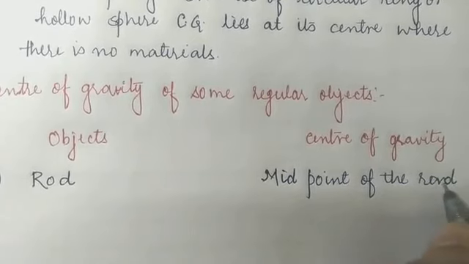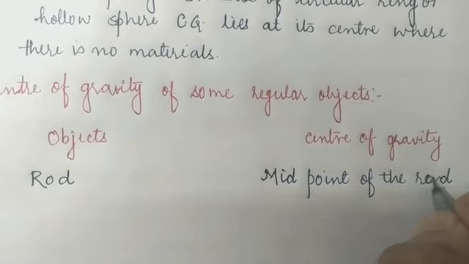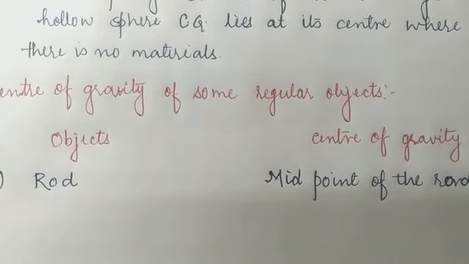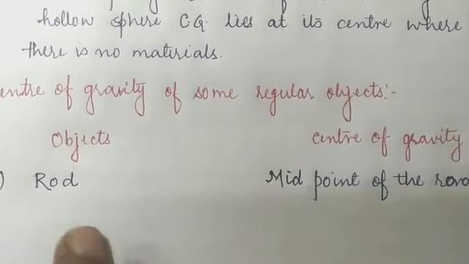So children, we can also see, if we are holding a rod on our hand, and if we take the tip of the finger to the middle of the rod, then at that point the rod will be in the balance condition. So the center of gravity of the rod will be at its midpoint.